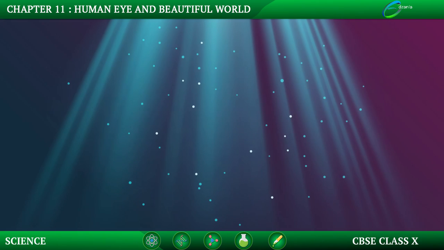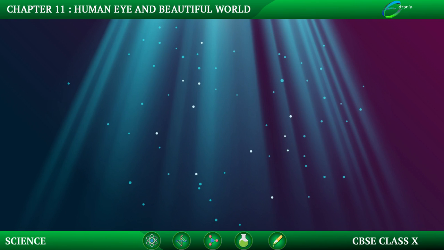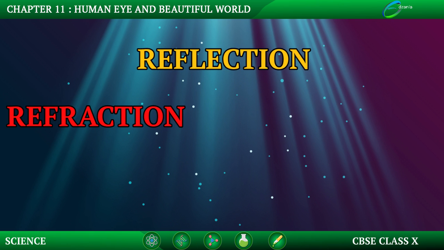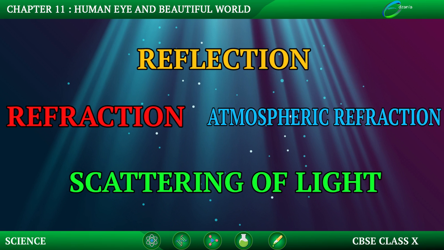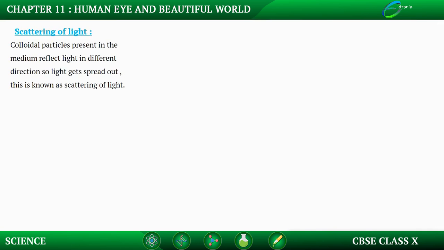In this chapter, we are talking about a lot of phenomena taking place because of the interplay between the particles and the light rays. We have discussed reflection, refraction, and atmospheric refraction. Then another thing is scattering of light. That also happens because of the interplay between the particles and the light rays. In the process of scattering, the light gets spread out.